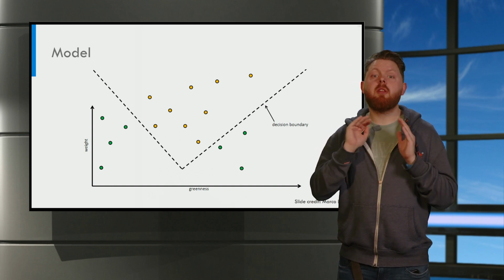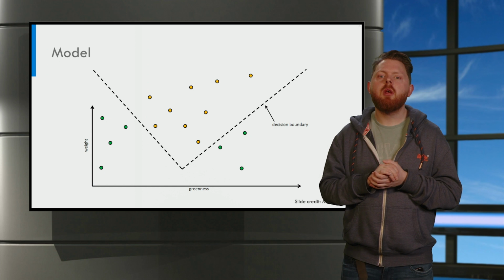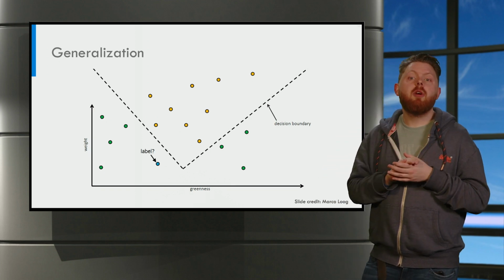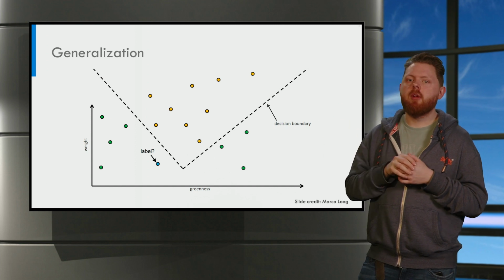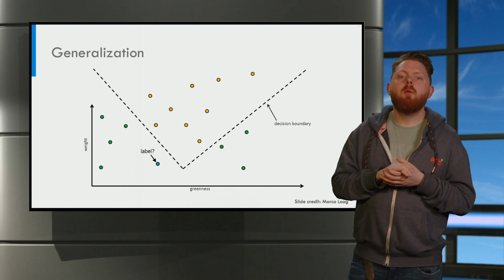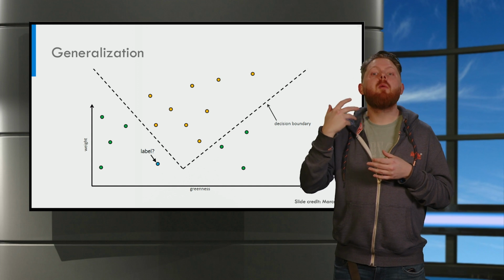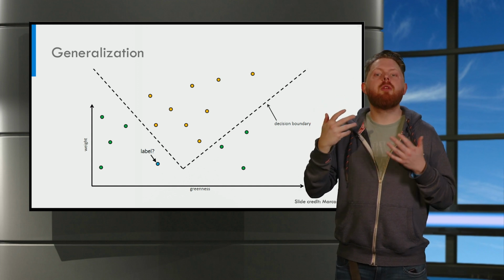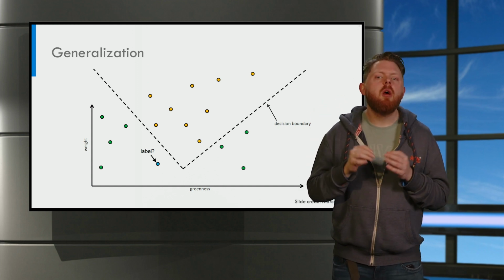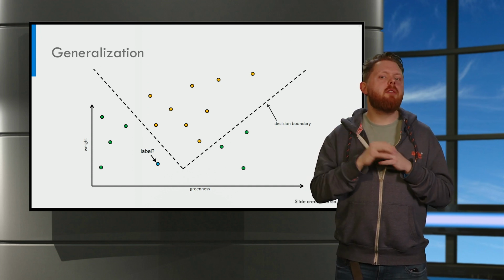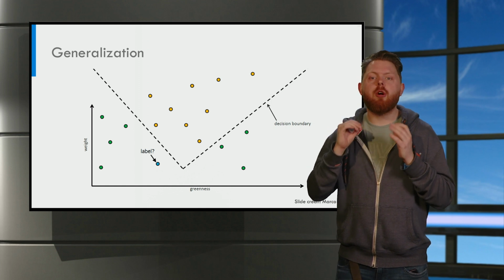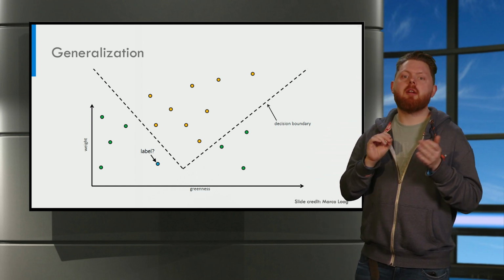Now let's talk about the test phase. In the test phase we would get a new object and measure its features. Afterward we can put it in the scatter plot and we can determine its label according to our model. We want our model to generalize well. This means we want the prediction for such an unseen object to be correct.